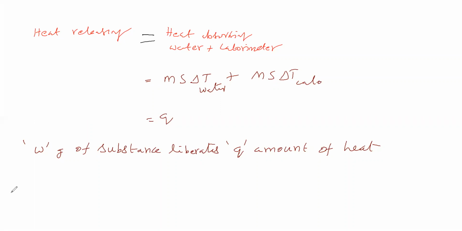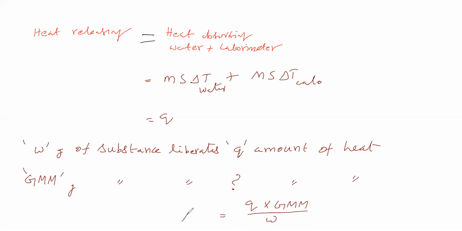So we take the gram molecular mass of the substance because it represents 1 mole. The heat involved in the complete combustion of the gram molecular mass of substance is Q into gram molecular mass by W. This is the amount of heat involved when 1 mole of substance undergoes combustion.